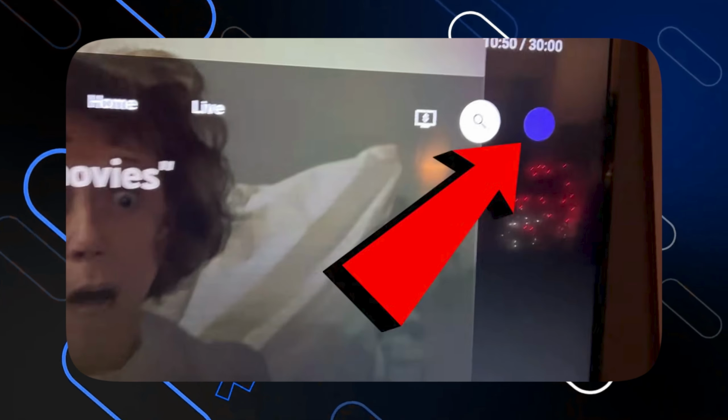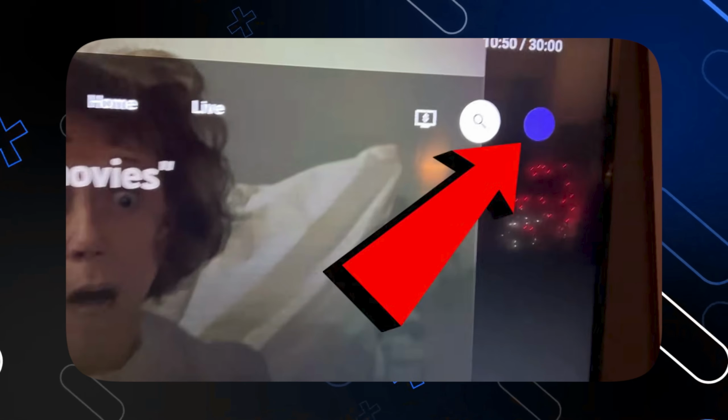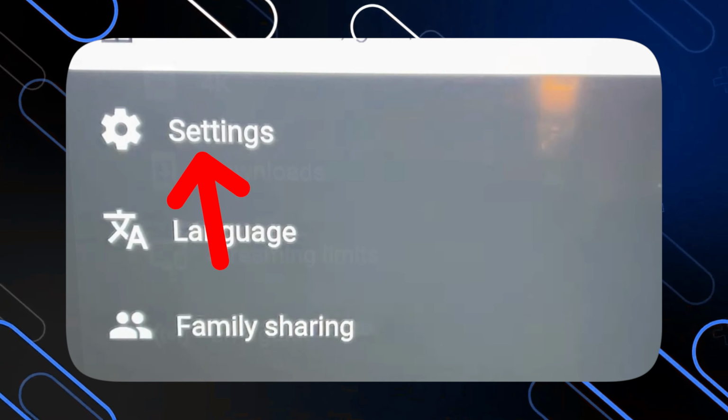Okay, now first thing that you should do is to simply go and click on your profile icon on the top right side. Then you want to go and navigate to settings. After going to settings, you will see this interface.